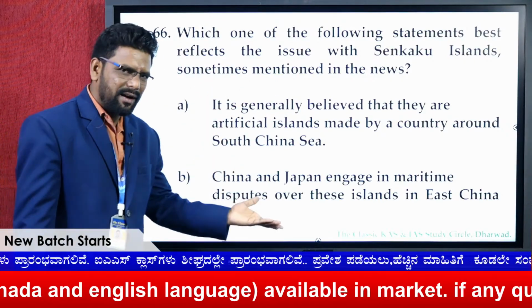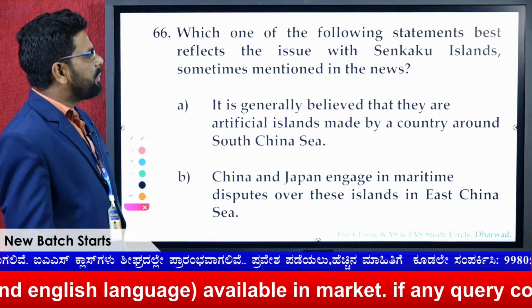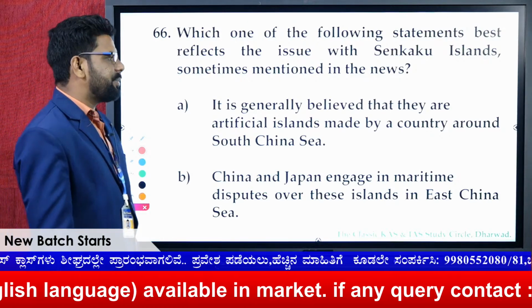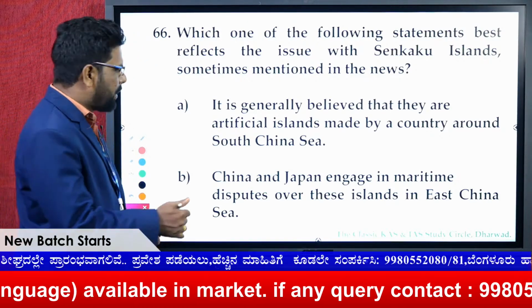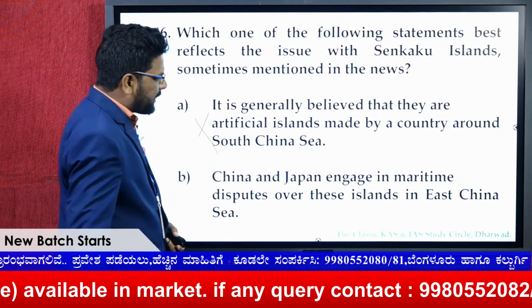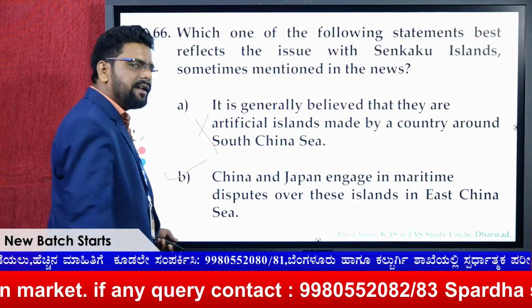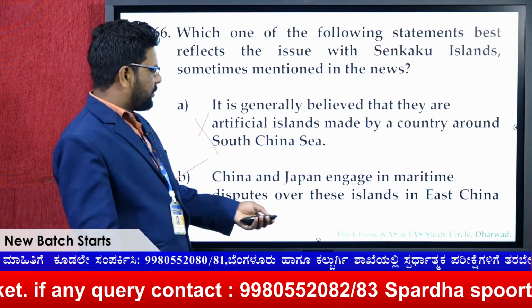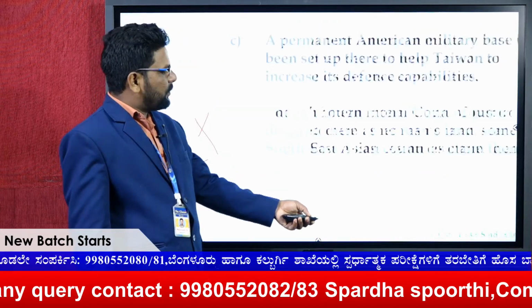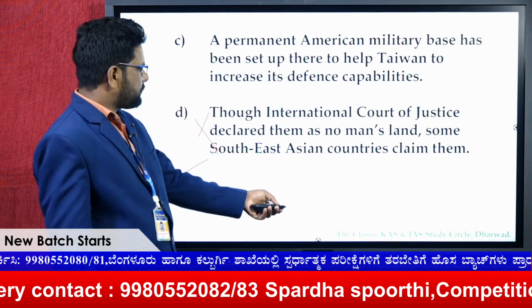What exactly is given here? It is generally believed that they are artificial islands made by a country around the South China Sea. No, okay, this cannot be. China and Japan engage in maritime disputes over these islands. Definitely right, as we already said. Okay, the answer would be B. No need to go for other options.